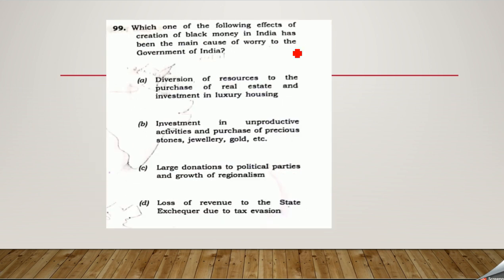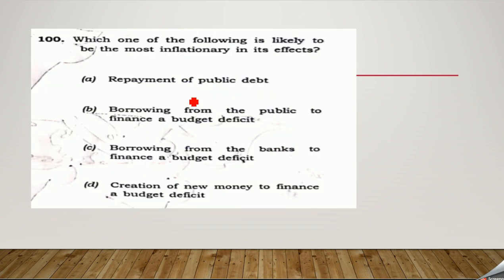Which one of the following affects creation of black money in India, which has been the main cause of worry to the government of India? Diversion of resources to the purchase of real estate, investment in unproductive activities. Yes, they are all reasons. Large donations to political parties and growth of regionalism, loss of revenue to the state exchequer due to tax evasion. The basic effect will be D actually. Yes, they are all effects also, but the basic effect will be D.